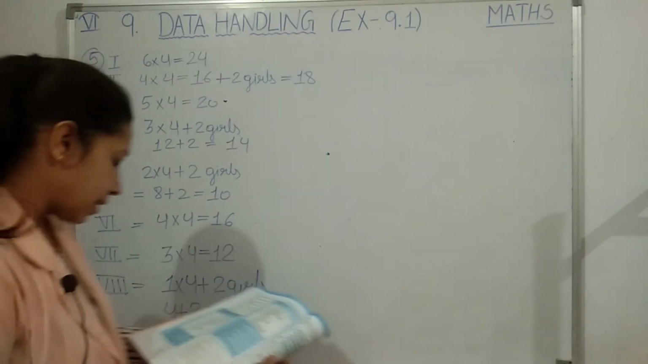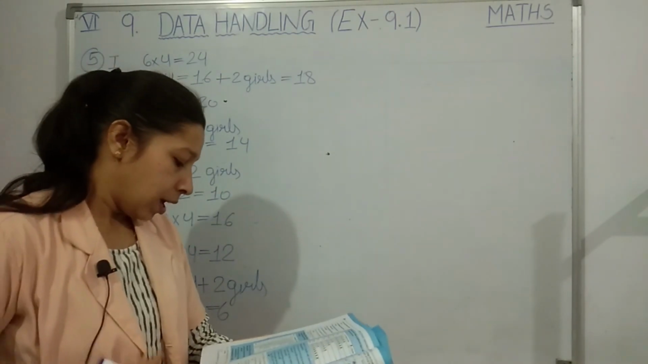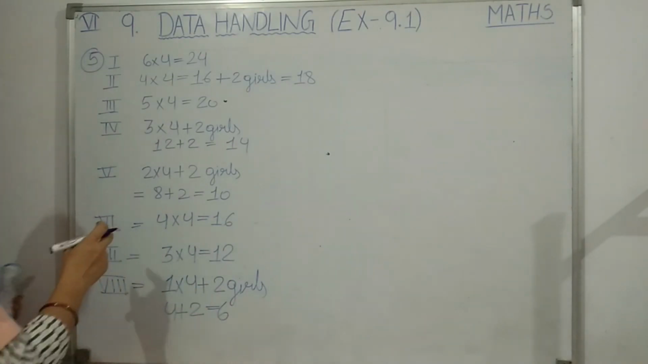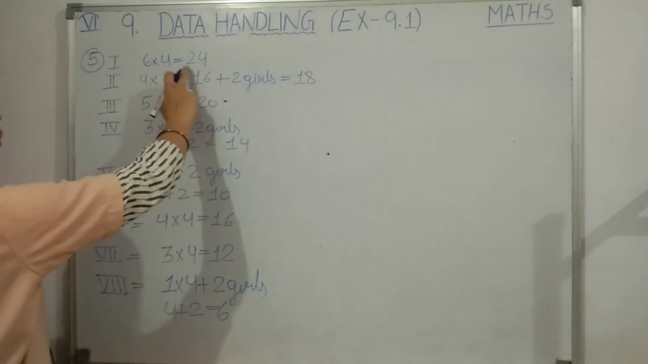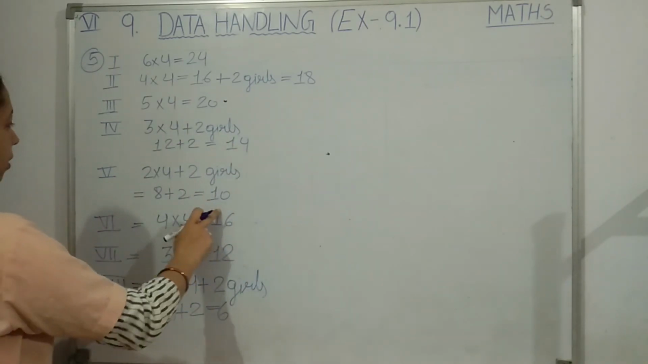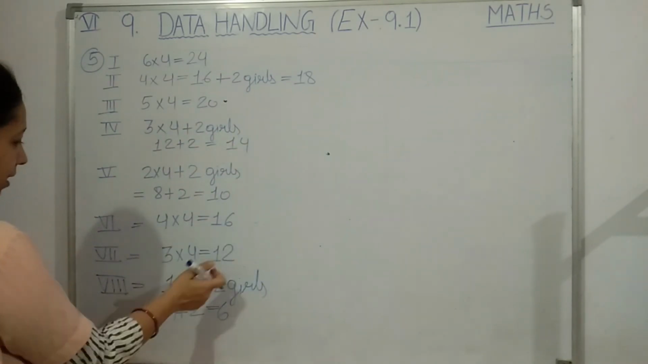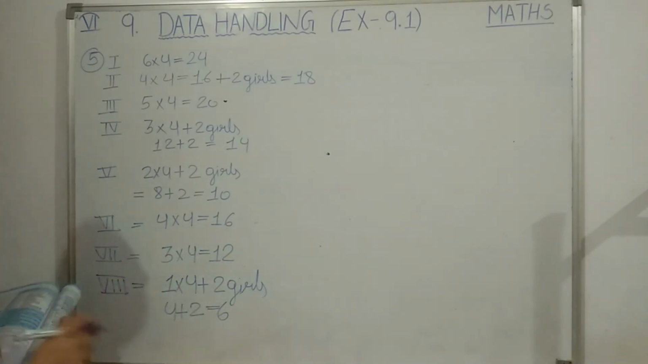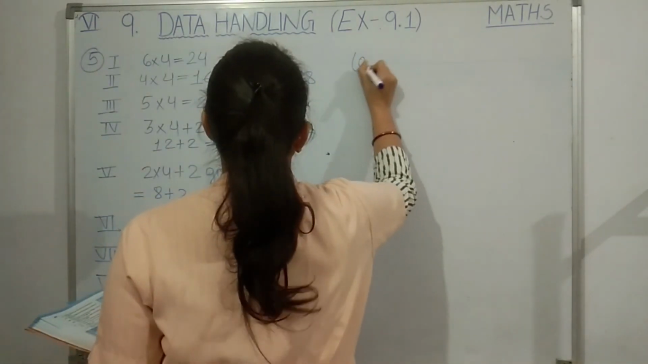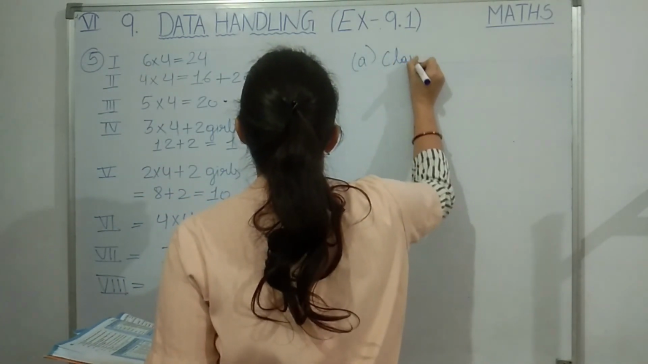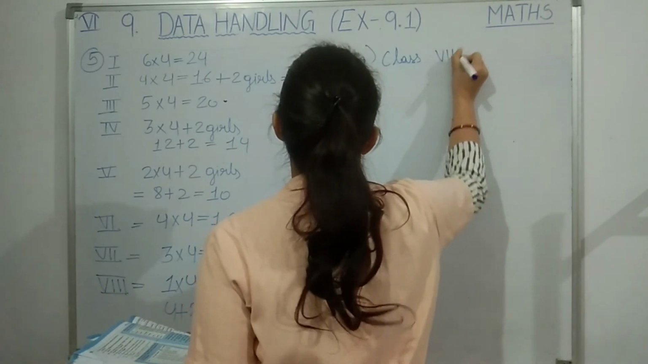Understood? Now let us answer the first question. First question is, which class has the minimum number of girl students? Students, first 24, second class 18, third 20 girls, fourth 14 girls, fifth 10 girls, then 16, 12, 6. Here you can see only 6 girls are there in class 8. So my first answer is class 8 has the minimum number of girl students.